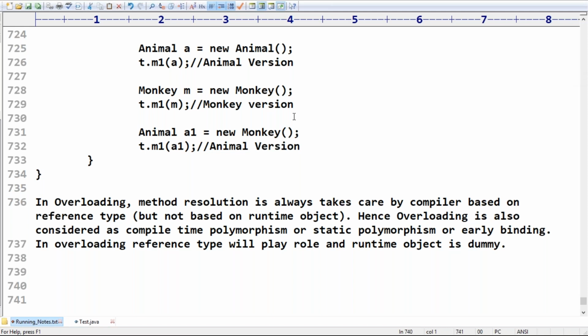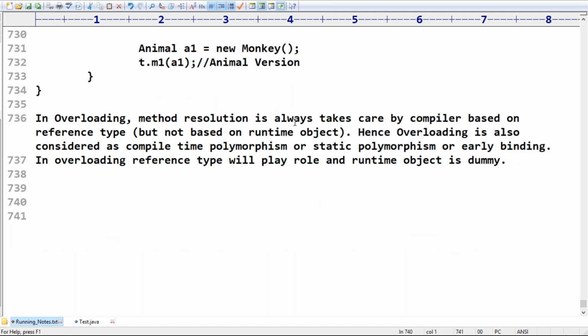Please confirm when we say that two methods are said to be overloaded. If both the methods have the same name but different argument types. Remember this one: method names must be the same, but argument types must be different. Remember, right? Okay, so that's all.